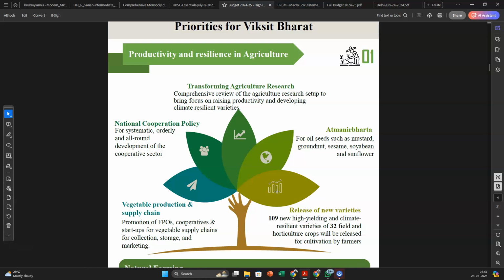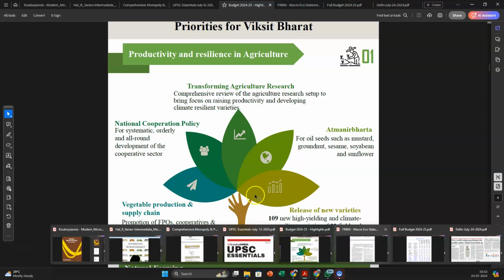We will have much longer dry spells, we will have much longer flooding spells. Then we will have extreme weather calamities, because of which the overall ecosystem of agriculture should be resilient. So we need to have new varieties which are climate resilient,